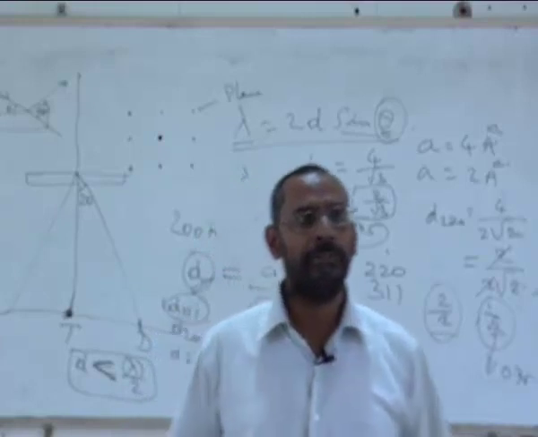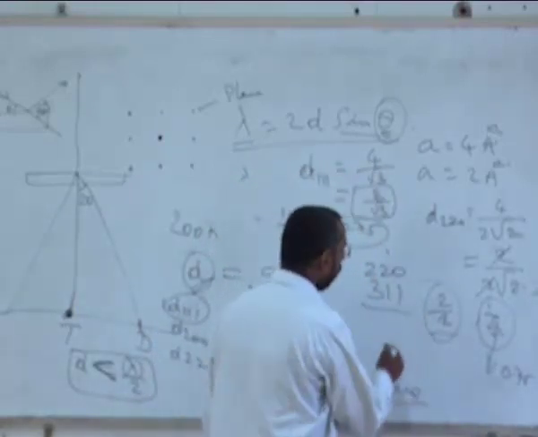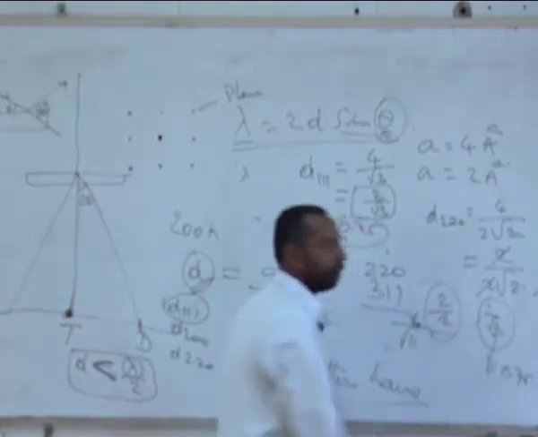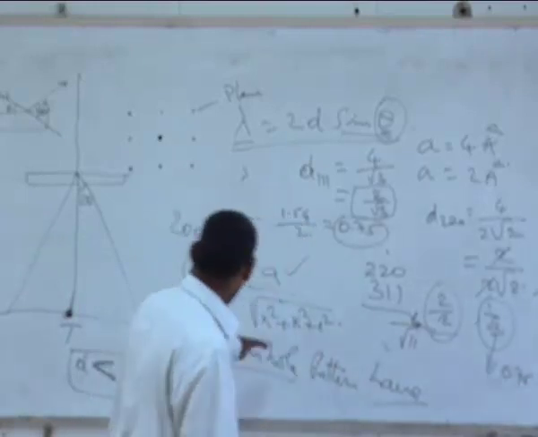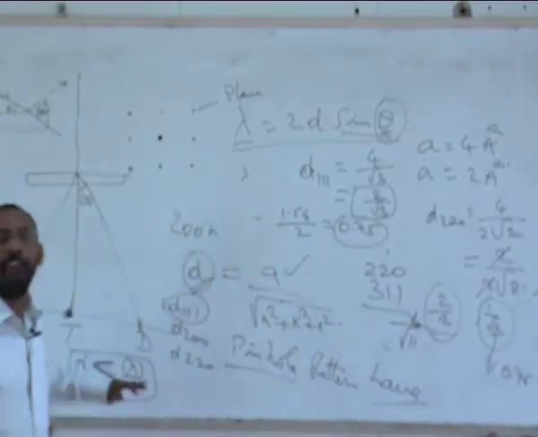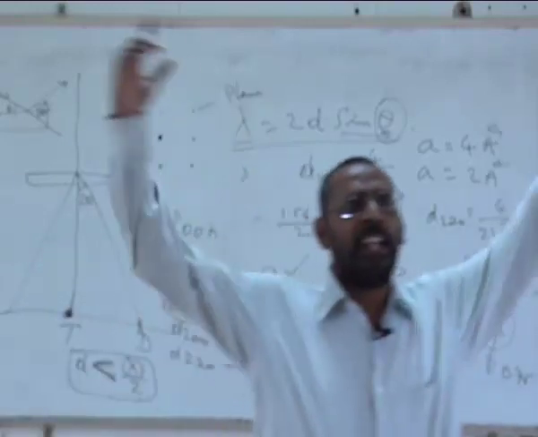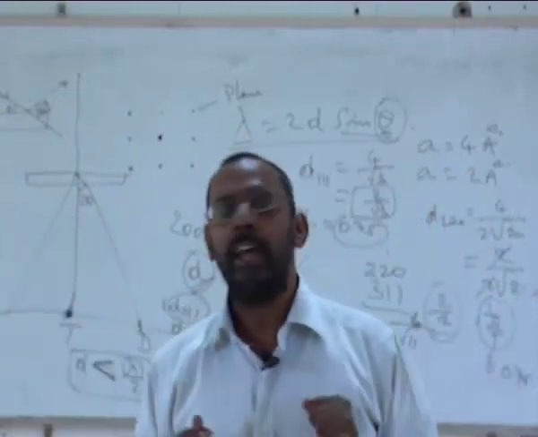All are odd, right? So this is the next, which is the square root of the summation, 11. So it is 4 by 11 now. Calculate what is 4 by 11, and if that value is greater than 0.75, I will still have that peak also. So this clearly tells me that the larger the lattice parameter, the more the number of peaks I will be able to see in an XRD pattern.